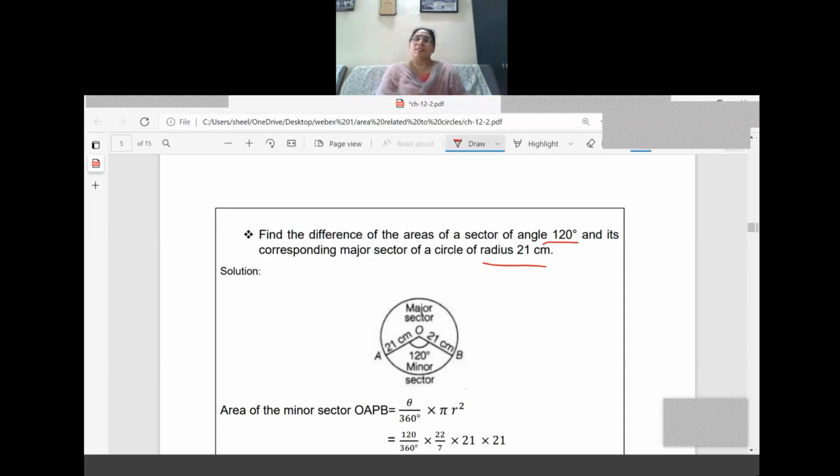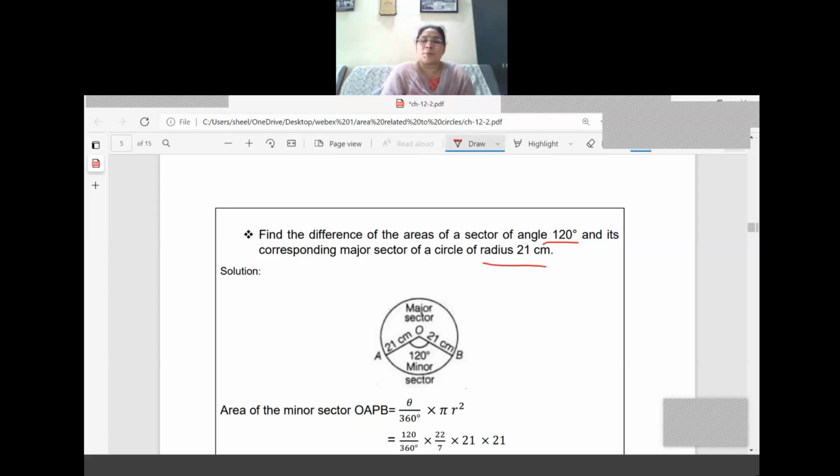So you are first asked the difference of the areas of the sector. So minor as well as major sector we have to find out. Minor sector, there is no doubt, we can do easily without thinking too much. We will do it fast. It is 120 degree only. 120 degree means it is less than 180, so it is a minor sector only. So minor sector we are calculating first.